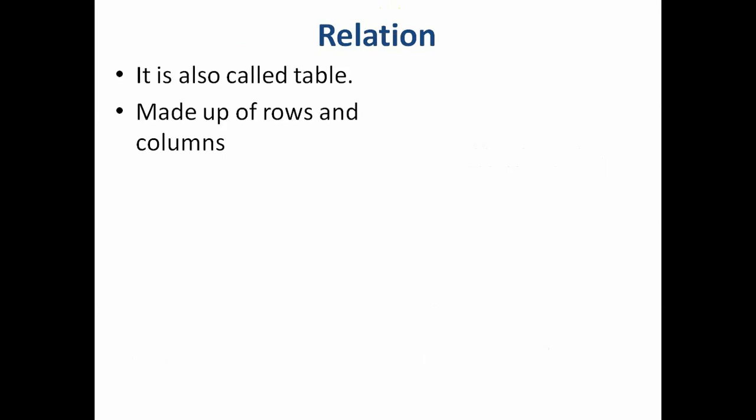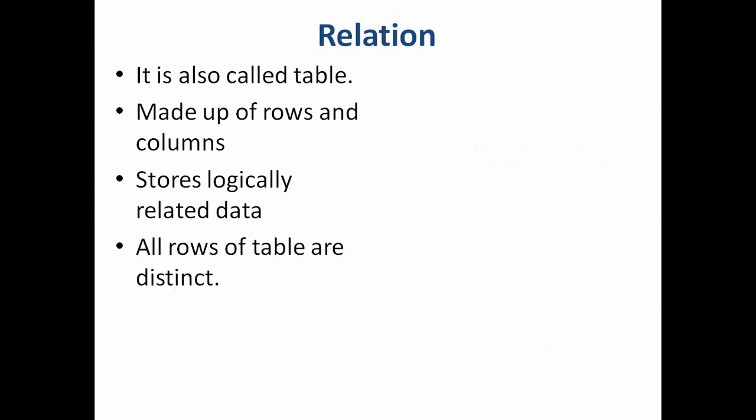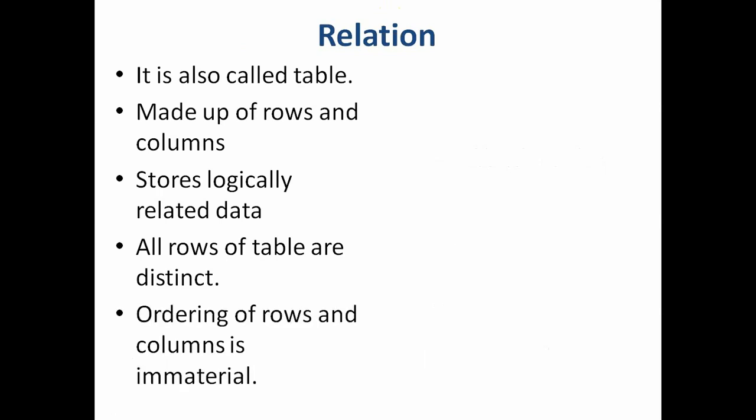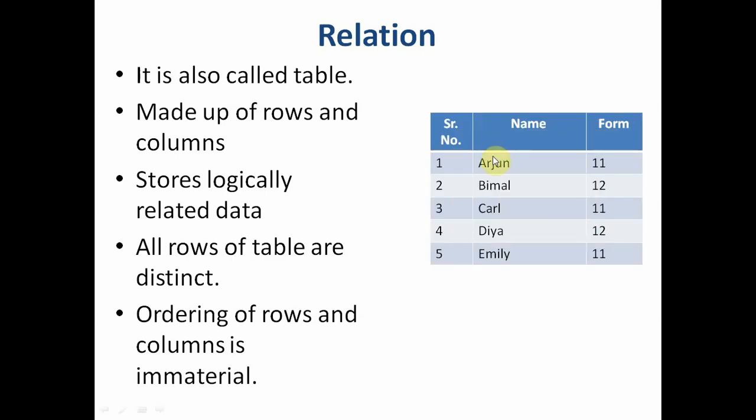The first term is relation, which is also called a table, and it is made up of rows and columns. It stores data logically. All the rows of a table are distinct, and ordering of rows and columns is immaterial. Let us see an example to understand all these points. Say, for example, this is a table.